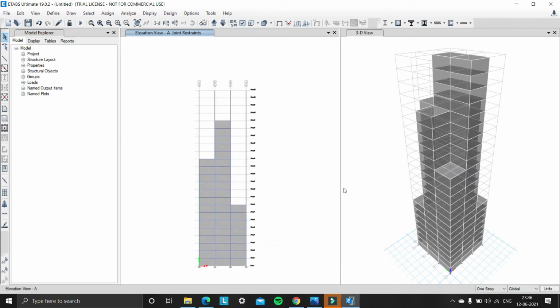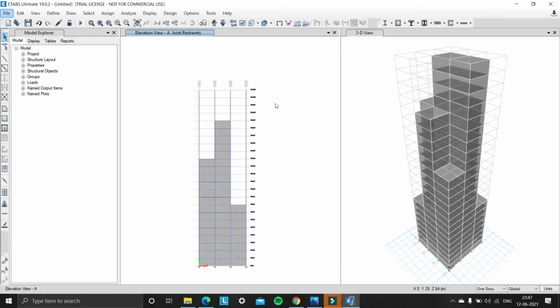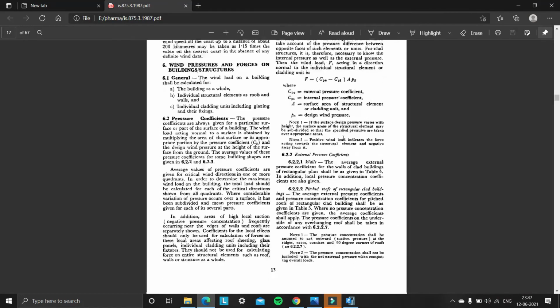So we are assuming that section A is in the windward direction. So we need to find the wind pressure coefficients. Wind pressure coefficients can be found from IS 875. So now select the all stories option, and open IS 875 table 4.